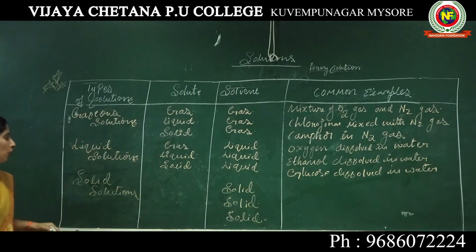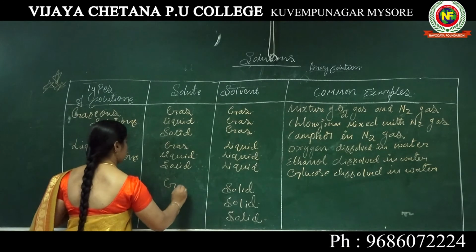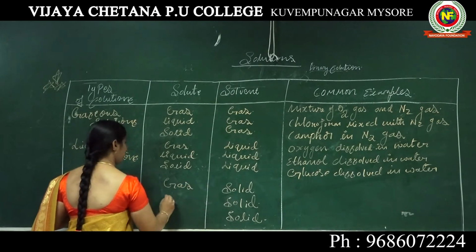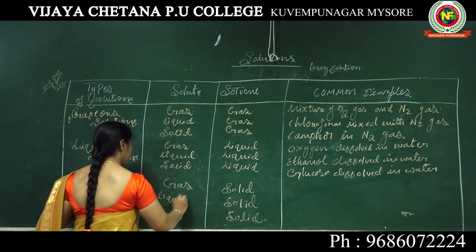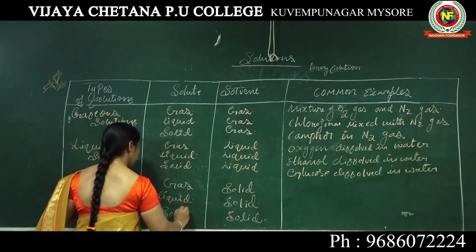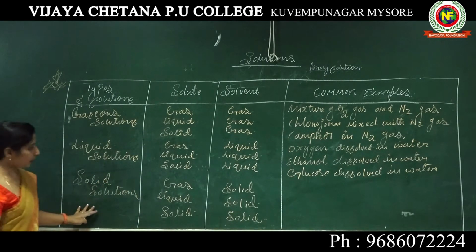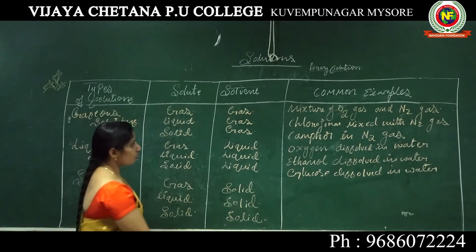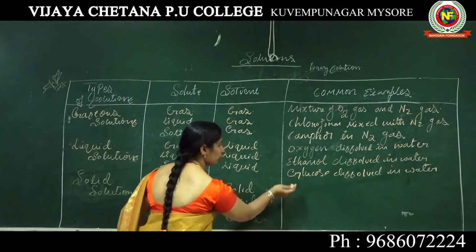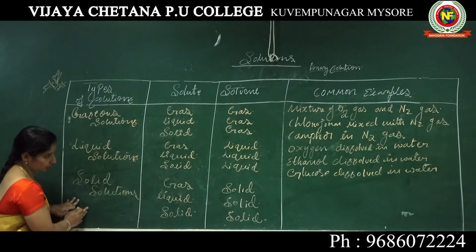So if we take gas in a solid, that is the first; liquid in a solid, that is second; then lastly solid in a solid. So these are the three important types under the solid solutions.